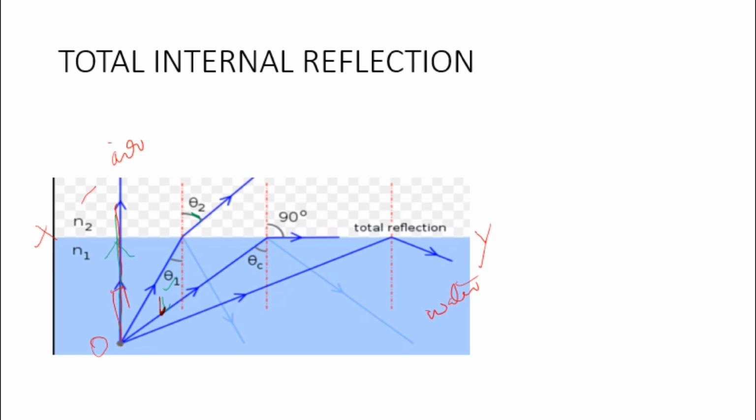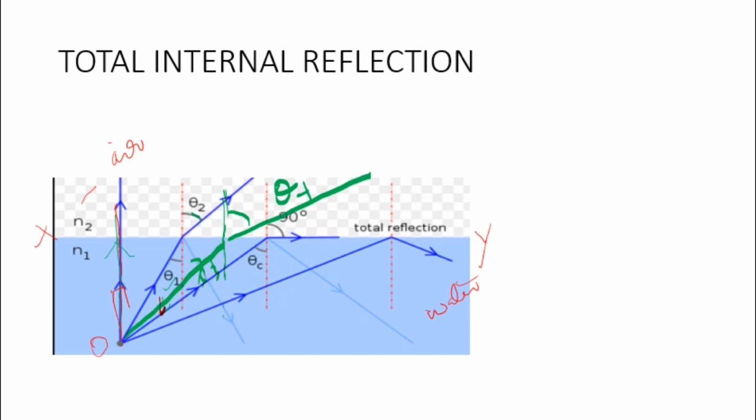Now, just in case the angle of incidence is increased further, for example here is another ray where the angle of incidence is increased further, then what will happen? The refracted ray also will move away from the normal. We said light is traveling from denser to rarer, so that is why we have drawn the refracted ray moving away from the normal. If the angle of incidence is theta 3, then its corresponding angle of refraction is theta 4, and it increases.